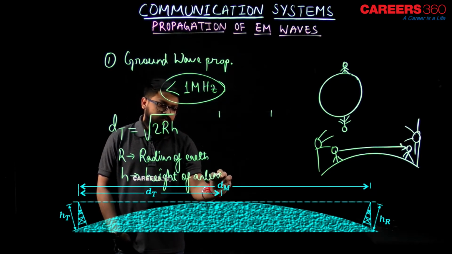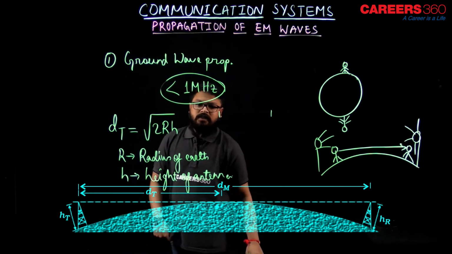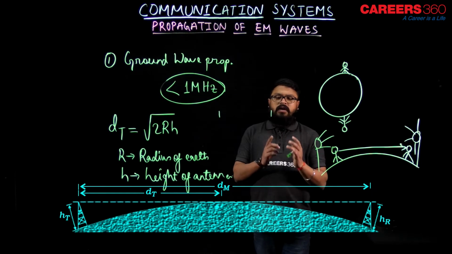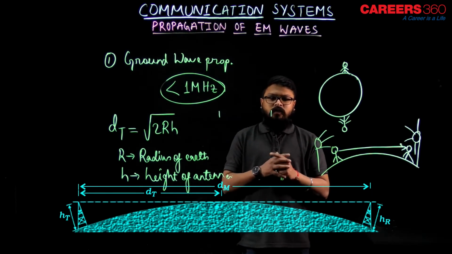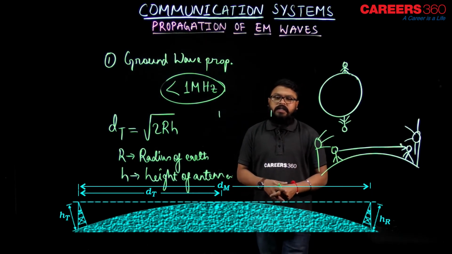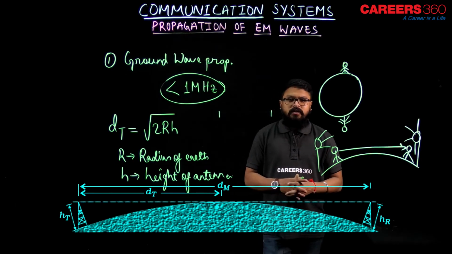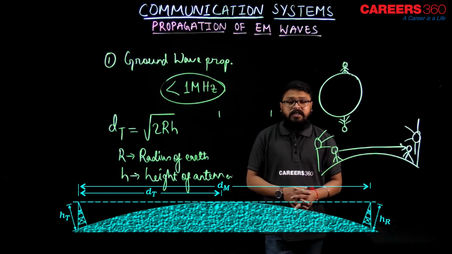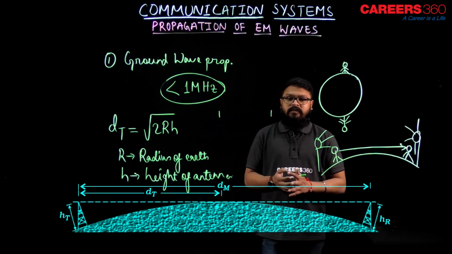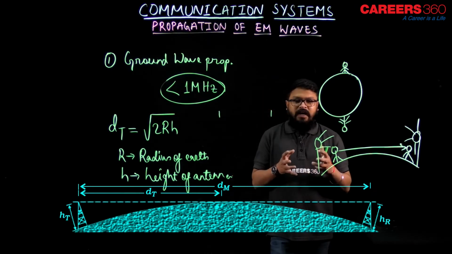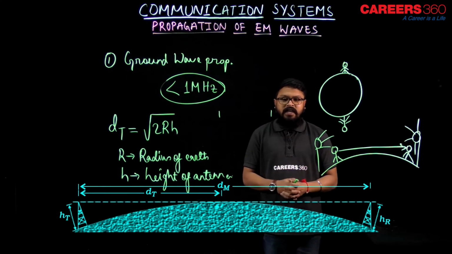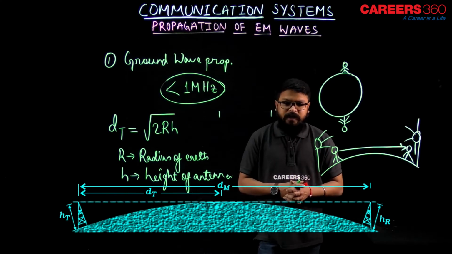Clear? I hope that is clear to you, right? So that was all about ground wave propagation. And remember, those signals which are less than 1 megahertz frequency are used in ground wave propagation, that is short distance propagation, and in that communication the height of the towers is very high, the towers' height would be more. So now let's see the second wave propagation.